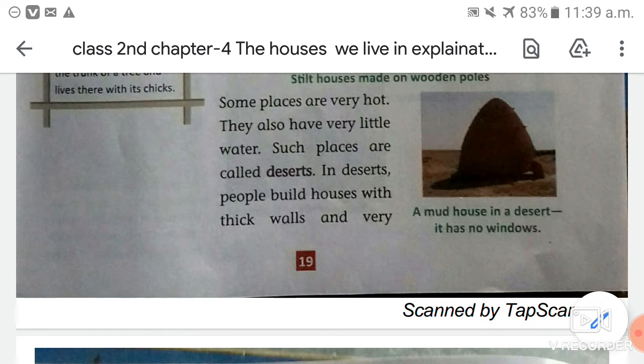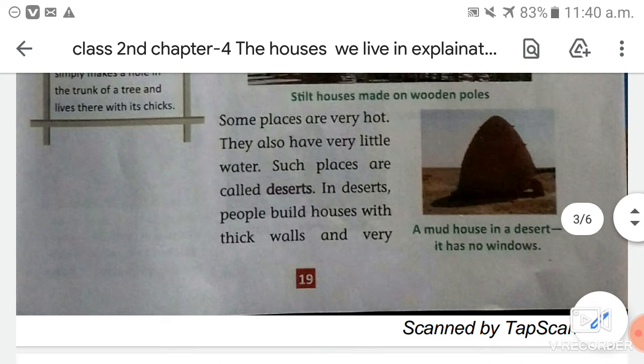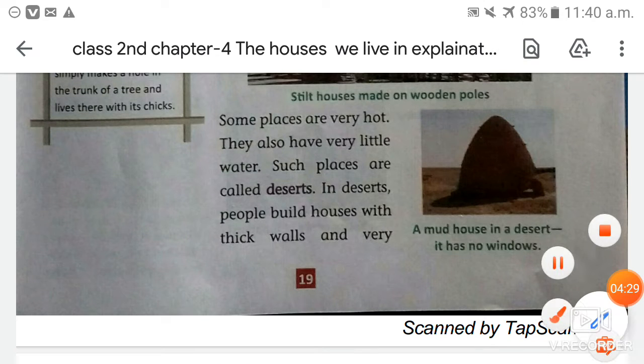They build such houses so that the heat is kept out. Mud also keeps their houses cool, so they build mud houses with very thick walls in the desert area.